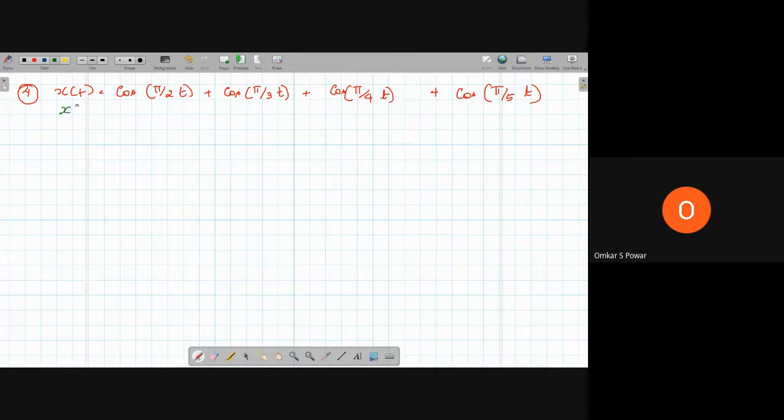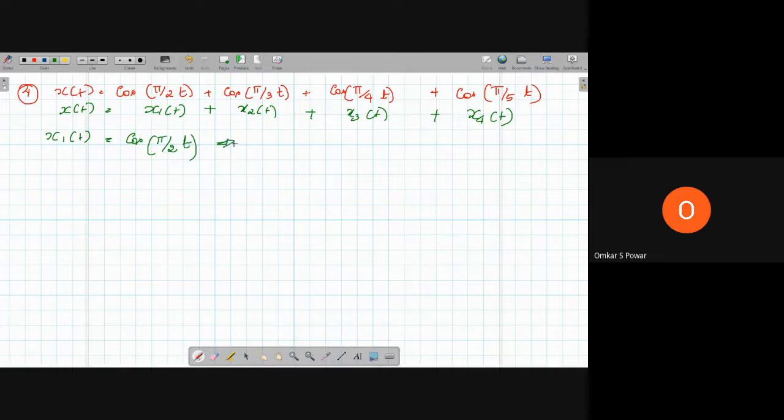Let x of t is equal to x1 of t plus x2 of t plus x3 of t plus x4 of t. Now x1 of t is equal to cos pi by 2 into t.